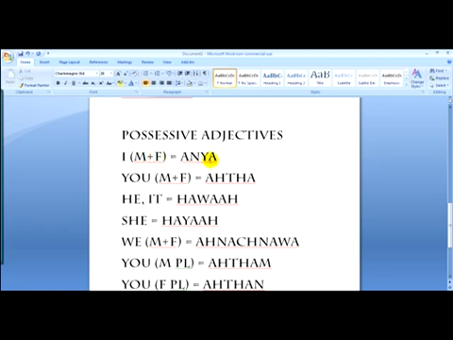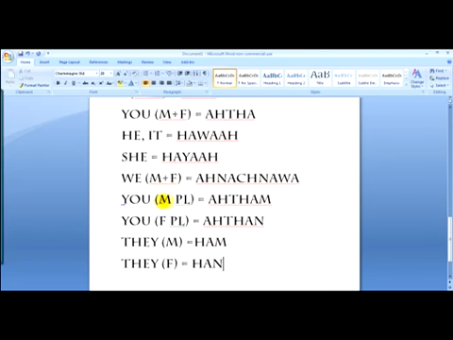I, male and female, is anya. You, male and female, is atha. He or it is hawa'a. She is haya'a. We, male and female, anaknawa. You, male plural, a thumb. You, female plural, a thun. They, male, hum. They, female, hun. So those are your possessive adjectives.